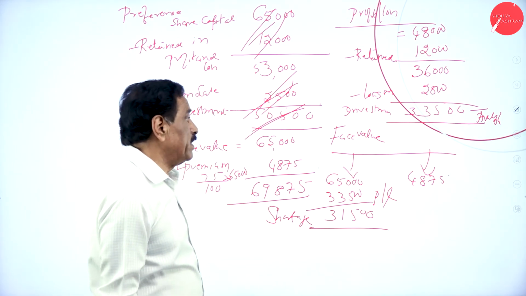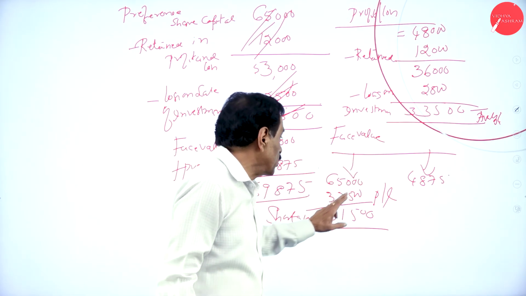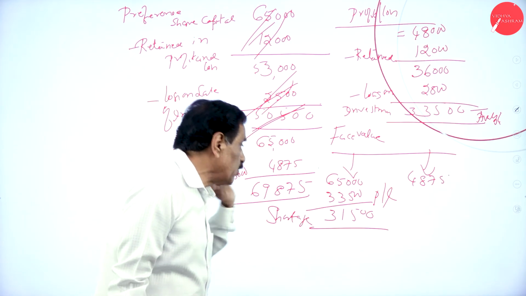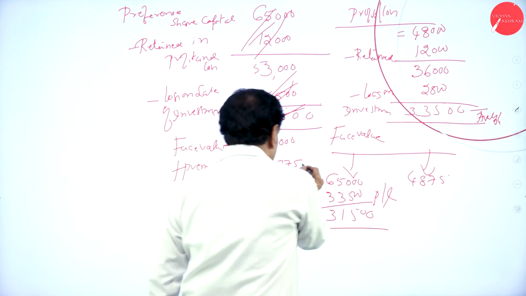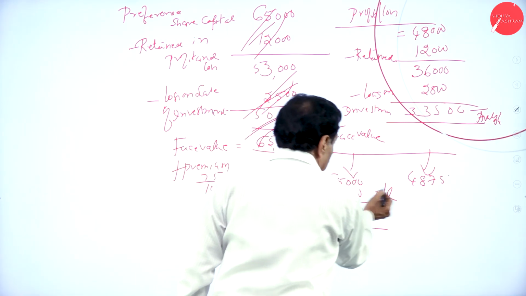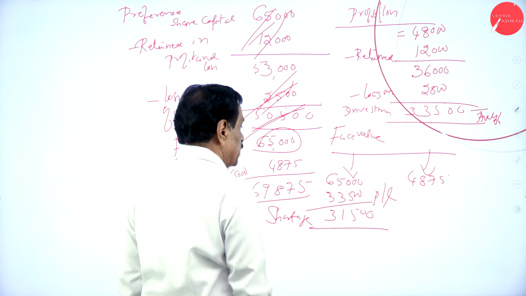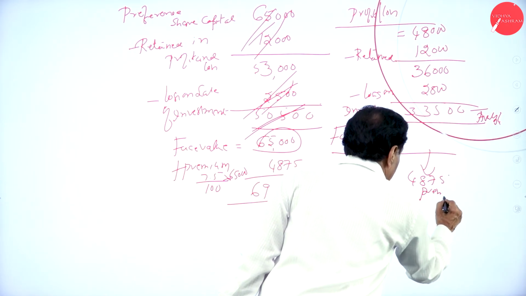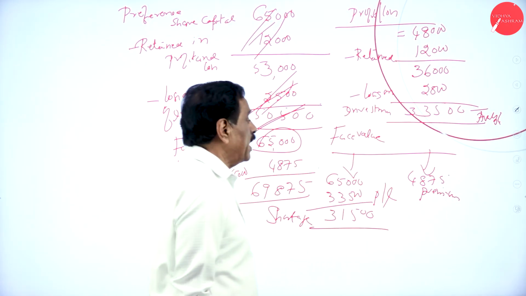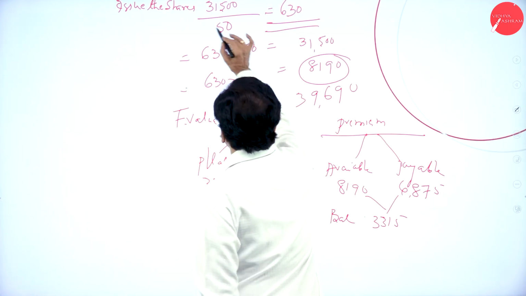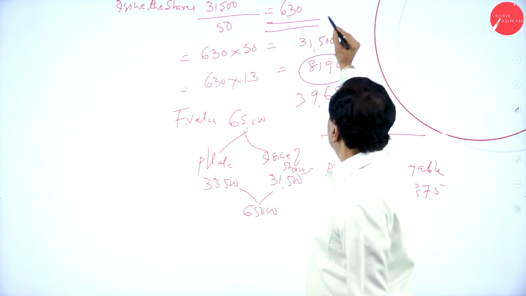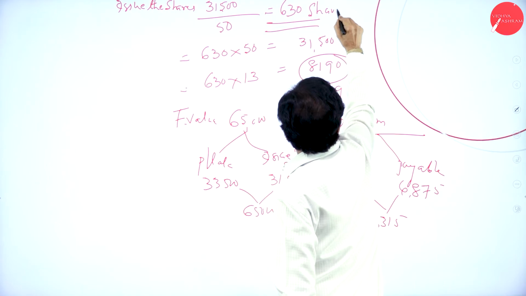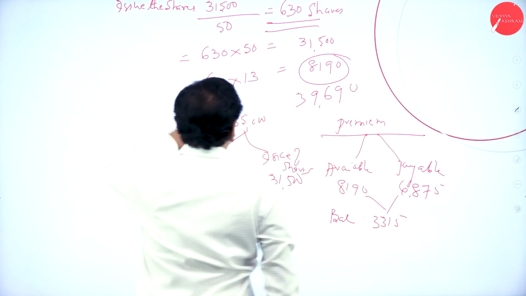How much is payable? Face value 65,000. How much available in the P&L account? 33,500. How much do you have to pay? 31,500. So the premium 7% is 4,875. This is the face value you have to pay, and this is actually the premium to pay. So 31,500 is required. Share value is 50, so 630 shares to be issued.